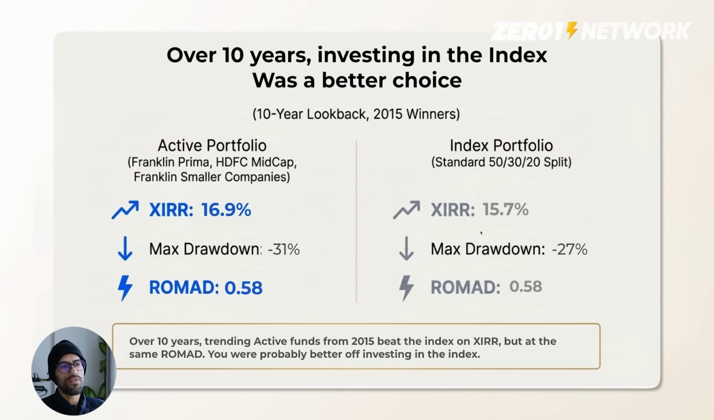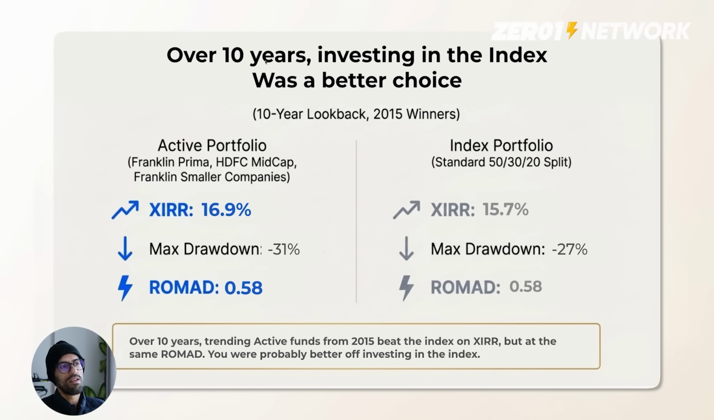But if you look at the index first, let's start with that. The XIRR is at 15.7%, max drawdown is minus 27%, ROMAD is 0.58. If you look at the active portfolio of Franklin Prima, HDFC Midcap, and Franklin Smaller Companies in the ratio of 50-30-20, the XIRR of the active is actually higher. It's almost 17%, which is higher than the 15.7 of the index. But the max drawdown is also higher. It's at minus 31 compared to minus 27. And that's why the ROMAD is exactly the same.